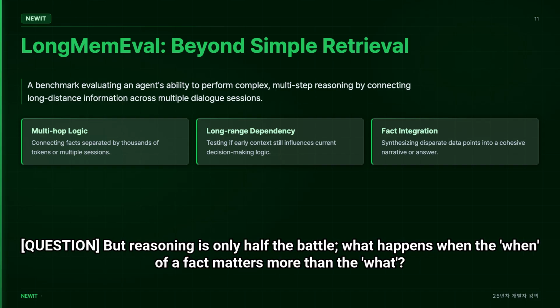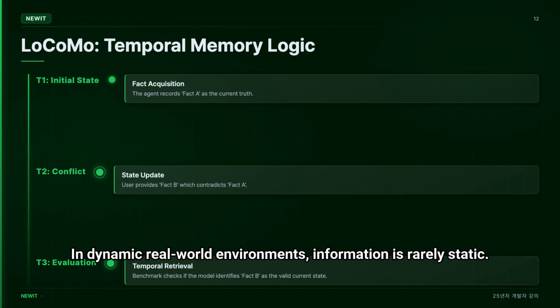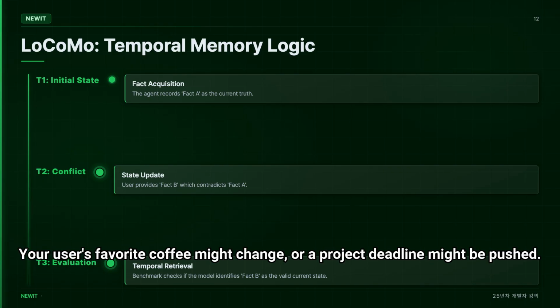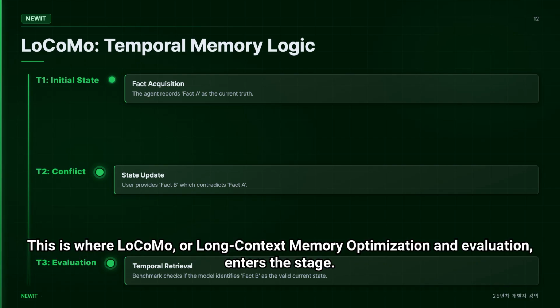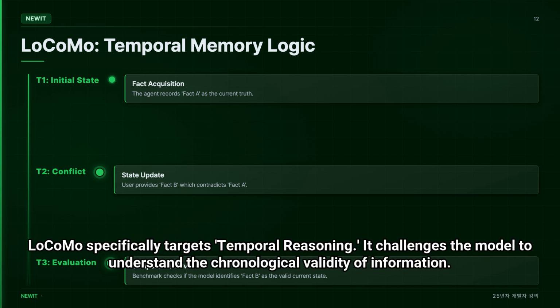What happens when the when of a fact matters more than the what? In dynamic real-world environments, information is rarely static. Your user's favorite coffee might change, or a project deadline might be pushed. This is where LoCoMo, or long context memory optimization and evaluation, enters the stage. LoCoMo specifically targets temporal reasoning. It challenges the model to understand the chronological validity of information.